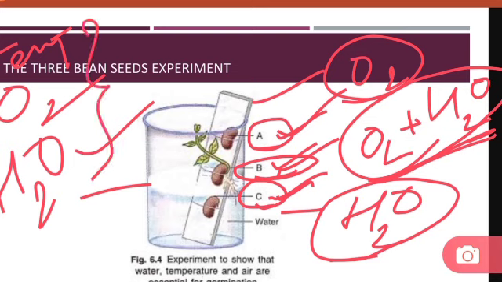Okay, so in the next video we'll be talking about the types of germination.